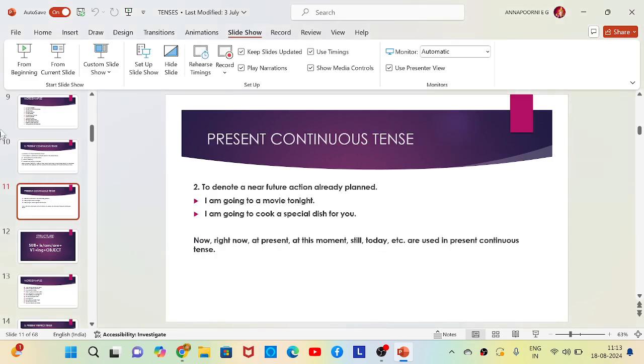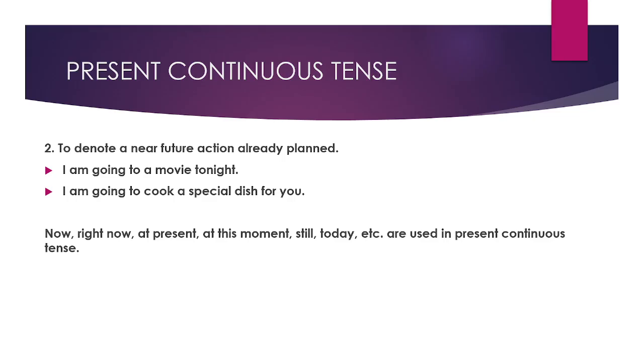Now, there is one more use for present continuous tense, to denote a near future action already planned. If there is already an action that is planned to happen in the near future, means இன்னைக்கு நைட்டு இல்லைனா இன்னைக்கு ஈவினிங், ரொம்ப தூரம் இல்லை, கொஞ்ச நேரத்தில். To denote a near future action, you can also use present continuous tense. For example, I am going to a movie tonight. I am going to cook a special dish for you. So I am going to அப்படின்னு வரும்போது it is in present continuous tense.